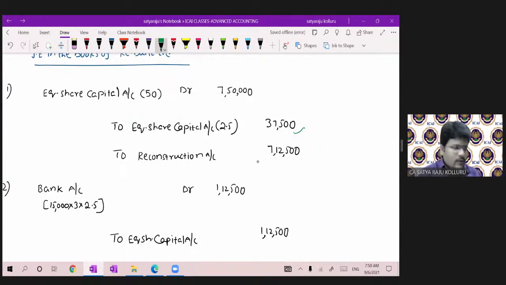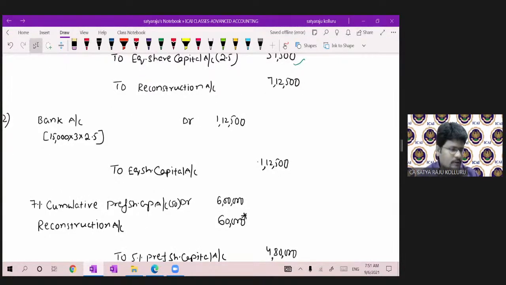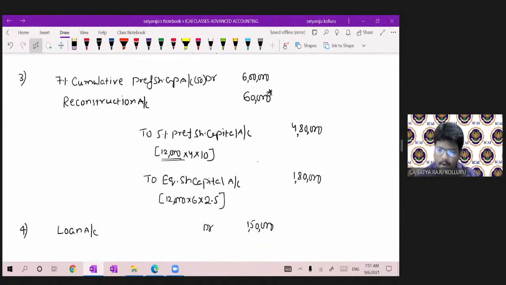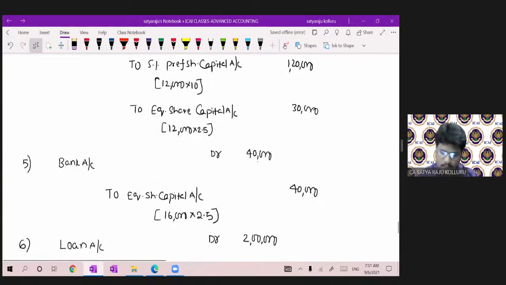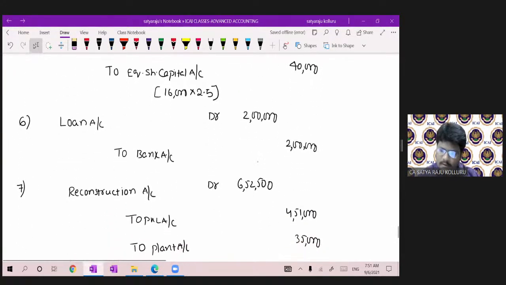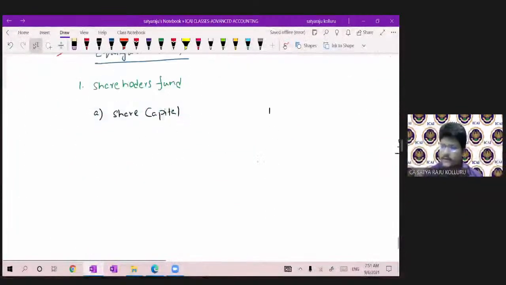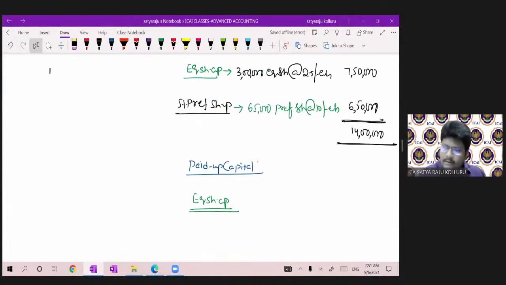We issued 37,500, plus further issue 1,12,500, plus on the third entry 1,80,000, fourth entry 30,000, fifth entry 40,000. Sixth nothing, seventh nothing. So total I got 4 lakhs, guys. Please all of you calculate from your side as well. The amount was 4 lakhs.